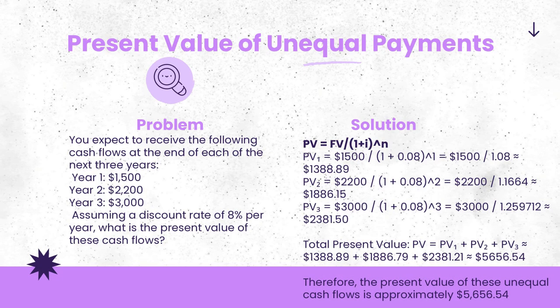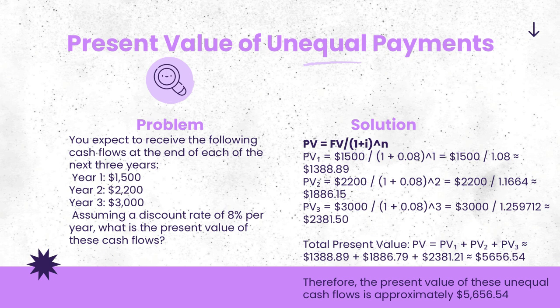Present value of unequal payments. The problem is, you expect to receive the following cash flows at the end of each of the next 3 years. Year 1 is $1,500, year 2 is $2,200, and year 3 is $3,000. Assuming a discount rate of 8% per year, what is the present value of these cash flows?